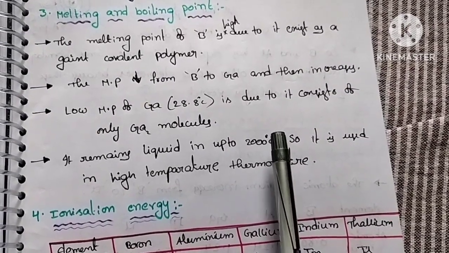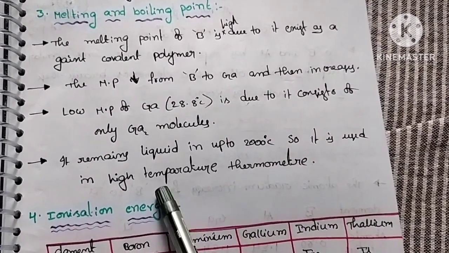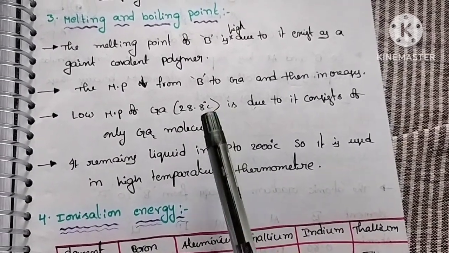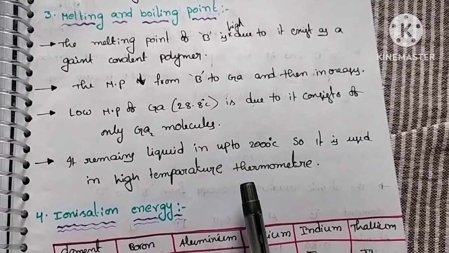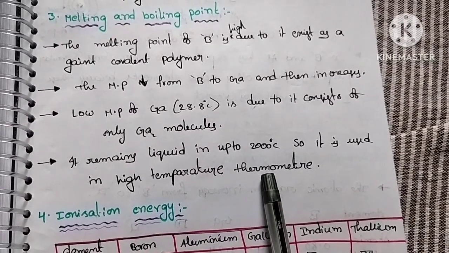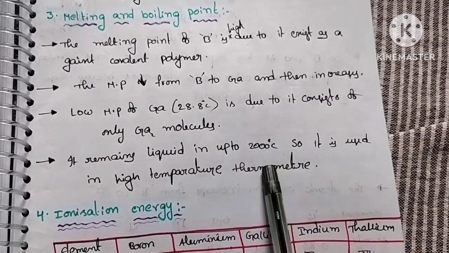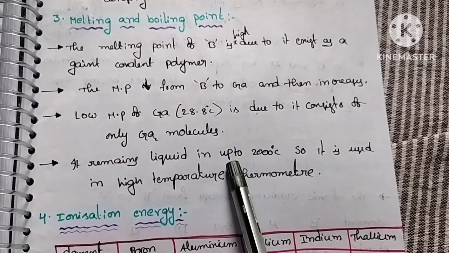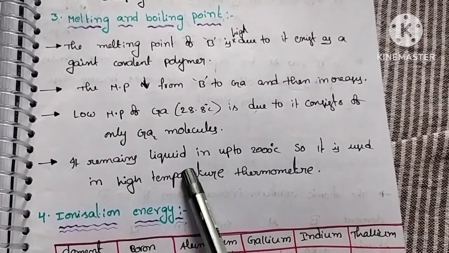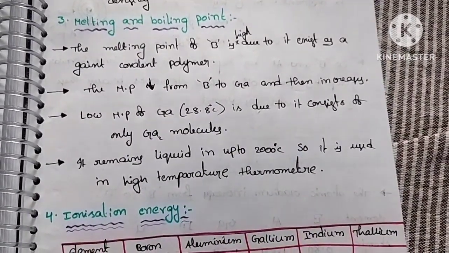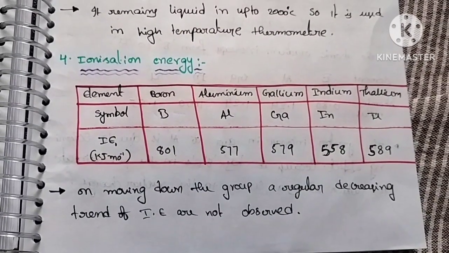So that's why, because of this reason, gallium is used as a thermometer at high temperature. So at high temperature we can use gallium as a thermometer. Why? Because it remains liquid up to 2000 degrees centigrade. So it has the capacity to be a liquid up to 2000 degrees centigrade. So that is about the melting and boiling point.